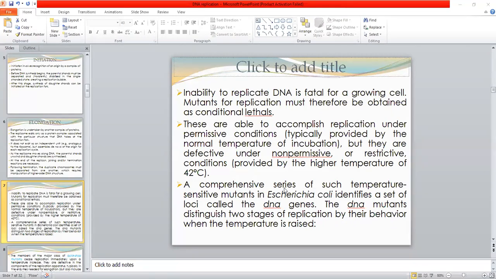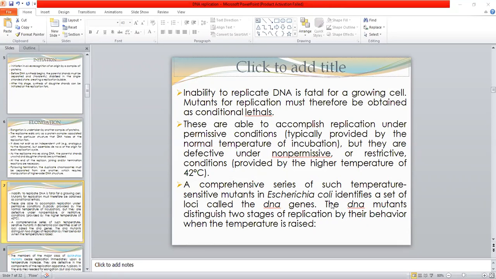A comprehensive series of such temperature-sensitive mutations in E. coli identifies a set of loci called the dna genes. So the genes which are involved in replication are known as dna genes. These genes have been identified by the temperature-sensitive mutants.